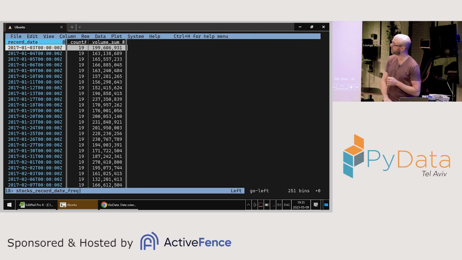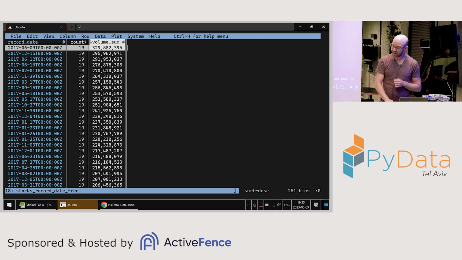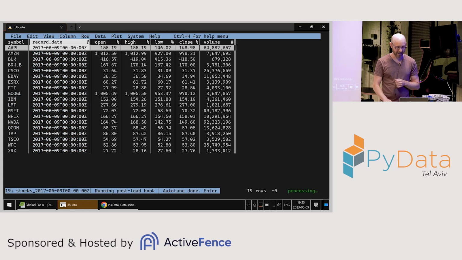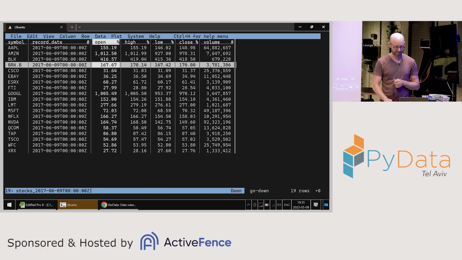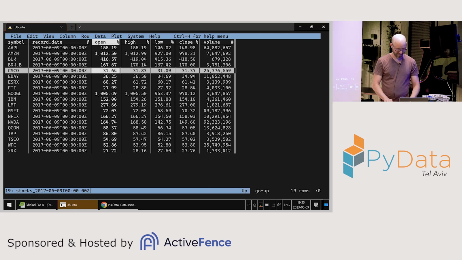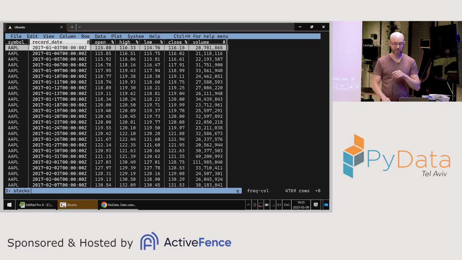Now I know for each day in 2017, what was the sum of the trade volume, and now I can just sort by that sum, and I can see the day that had the most trade, which is this day, I guess June 9th. And I can click on that, and I can see for that day exactly what the prices were and whether it was a happy high volume day or a sad high volume day. Or I guess it was happy for some of them. No, it looks like it was sad for everybody. So that was question number one.